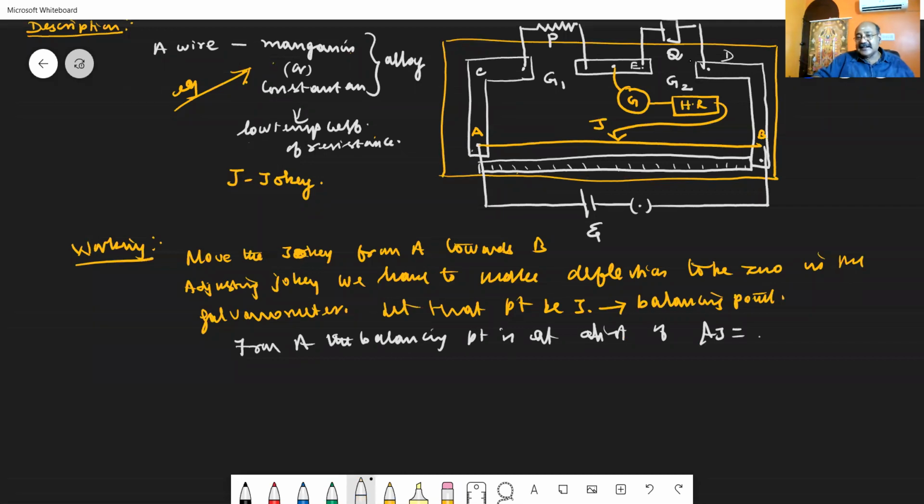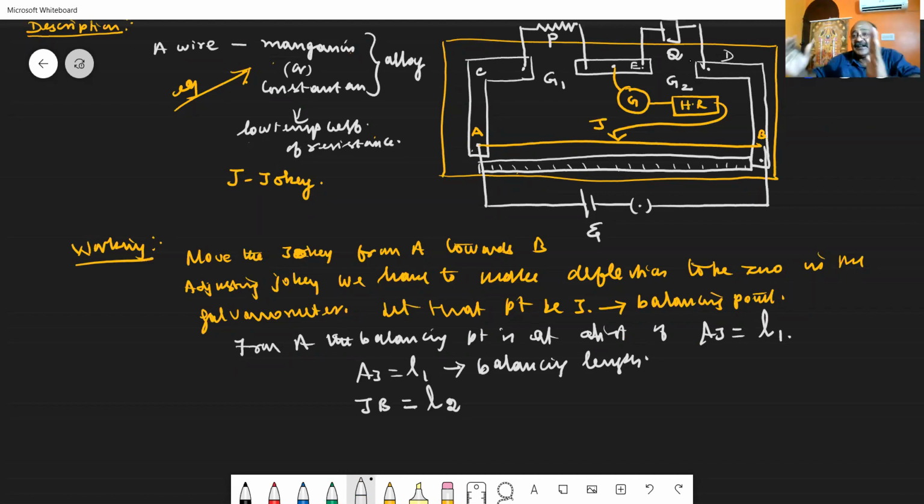That length AJ, let us measure it as L1. That length AJ, which is equal to L1, is called the balancing length. Then what is the remaining length? The remaining length is JB. Let us consider that remaining length JB as L2.